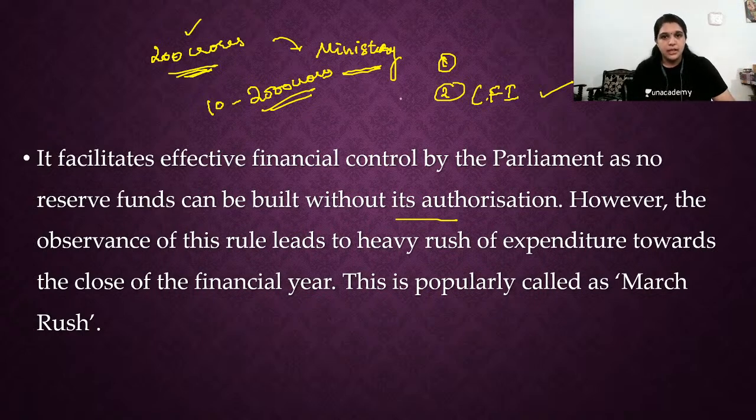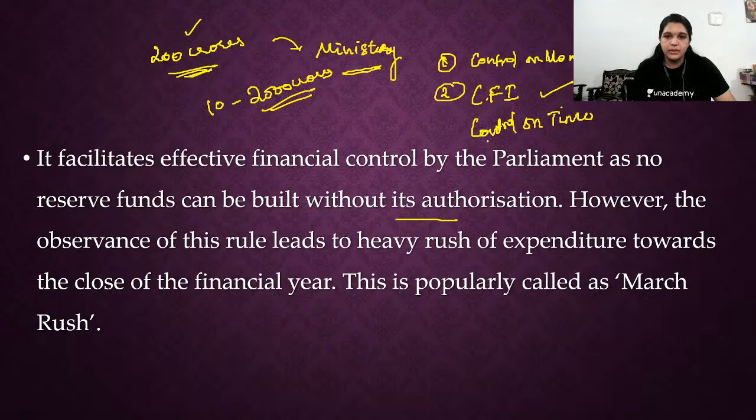The same way, through this rule of lapse, the parliament has control over the executive for two things: number one, control on spending, control on money, and number two, control on time. So both things parliament is doing using this rule of lapse method.